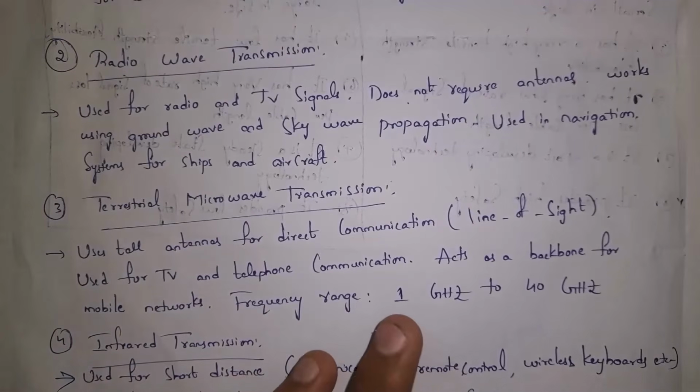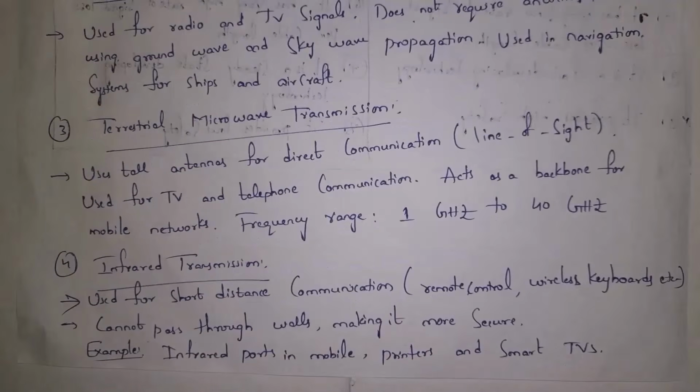And the fourth one is infrared transmission. Guys, I already explained all this before. Infrared transmission is used for short distance communication like wireless keyboards, TV remotes, etc. Guys, this is more secure because infrared cannot pass through walls. Infrared transmission will work based on infrared ports. They are present in mobiles, printers and smart TVs.